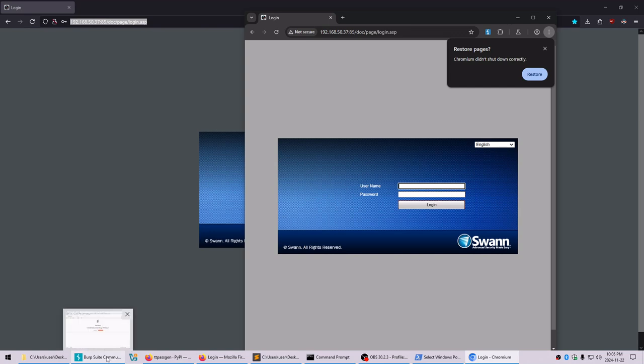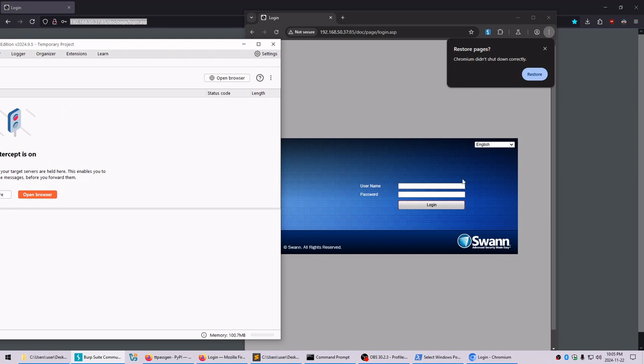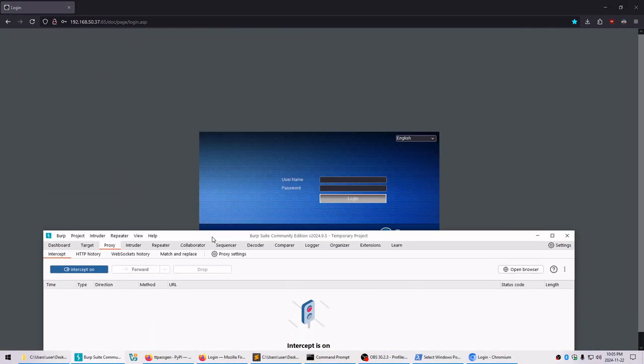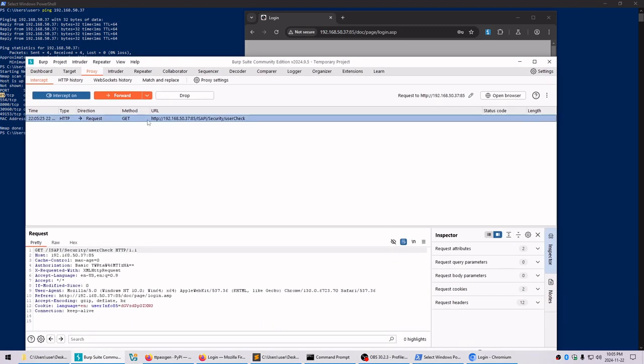What I'm going to do is turn on the intercept, which means any request I make to that site will get intercepted. So I'm going to put in admin and 1234 and log in. As soon as I log in, this should intercept that request, which it does, and I can look at it here. I can view what is being sent as a GET request to this directory, user check. Now, it's using basic HTTP authentication, which is pretty antiquated, I would say.